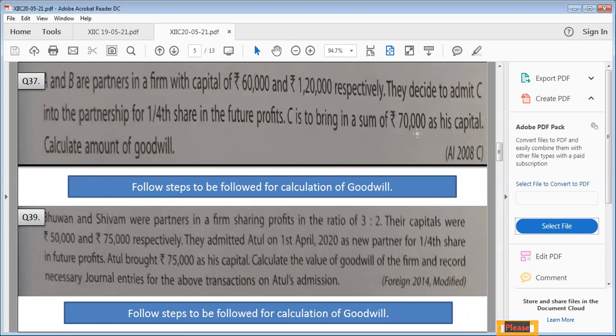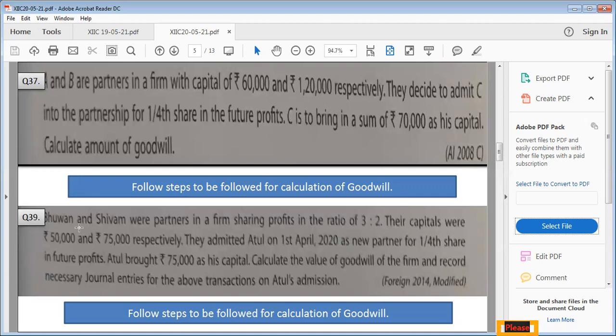So, all right, we'll follow the steps only. 70,000 into 4, so 2,80,000 will be their total capital. Now second step, net worth: 60,000 plus 1,20,000 plus 70,000. So this is 1,80,000, and 1,80,000 plus 70,000 is 2,50,000, right? So 30,000 will be the amount of goodwill of the firm. Multiplied by 1 upon 4 will be the amount of C's premium for goodwill. And this only we had to find out. Okay, no journal entries, okay?